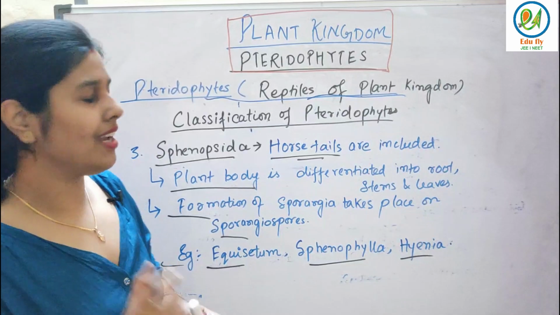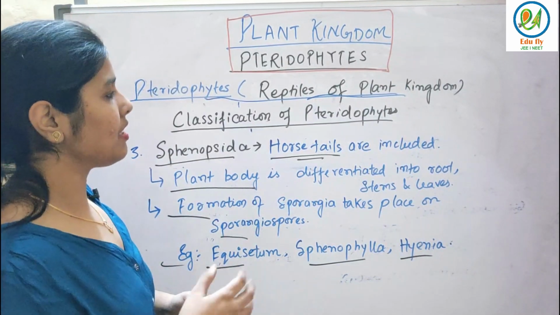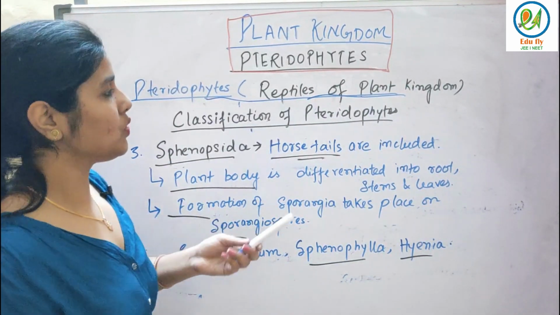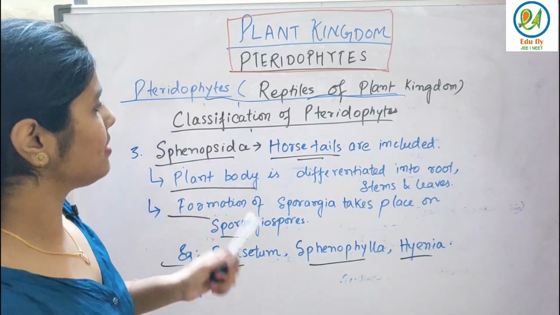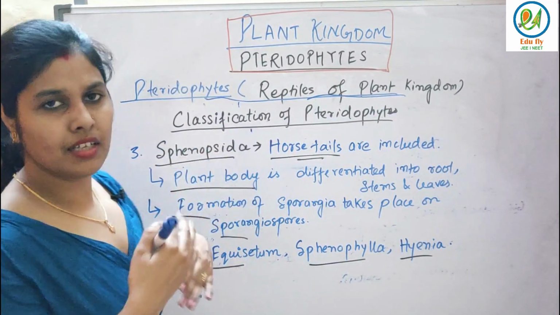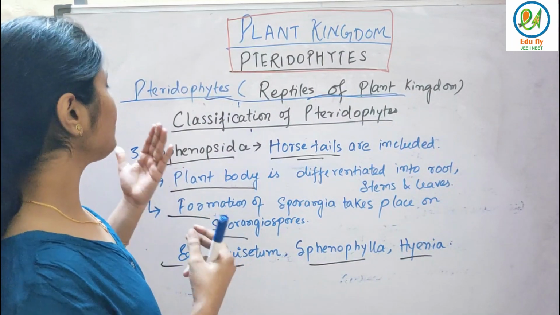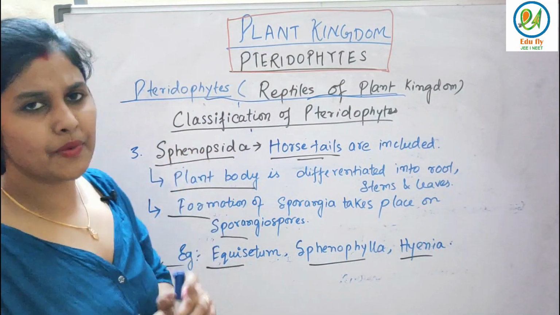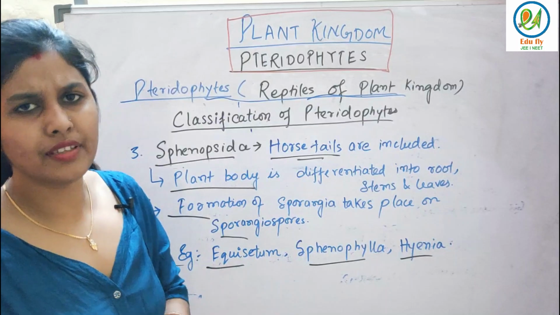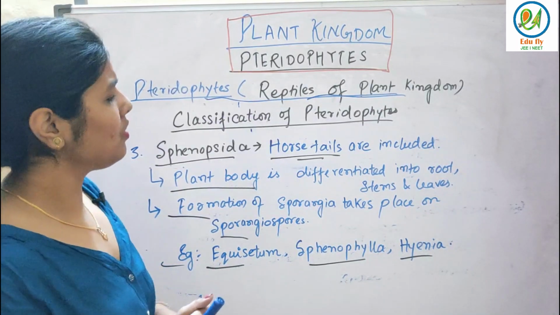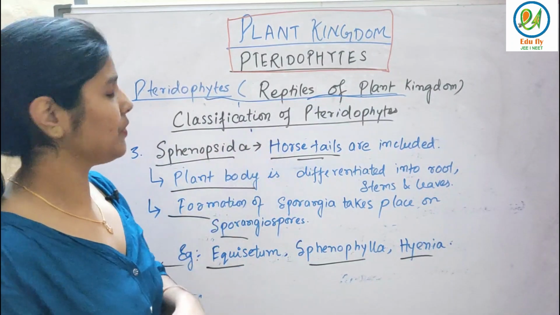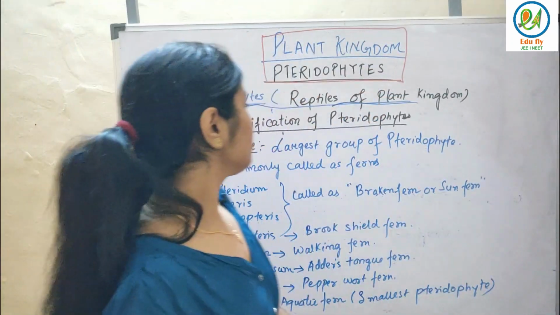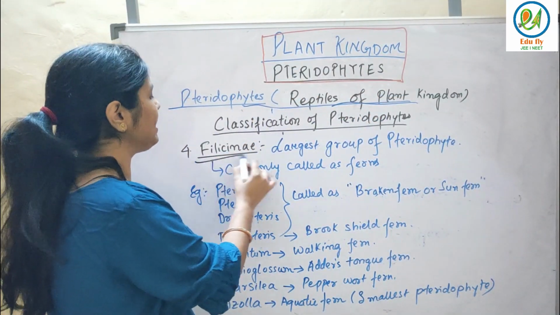It's a very small class. And the next is the last class of the classification of pteridophytes, which I am going to discuss in detail. Maximum things you have to know about Sphenopsida is this only. Nothing more than that is included in this class. So just remember the examples and what is included here. Horse tails are included. So the last class of this classification is Filicinae.